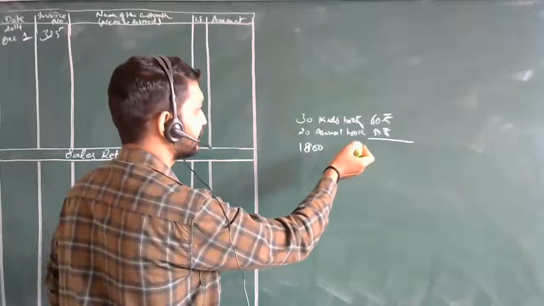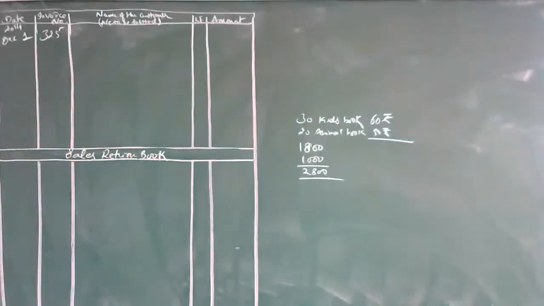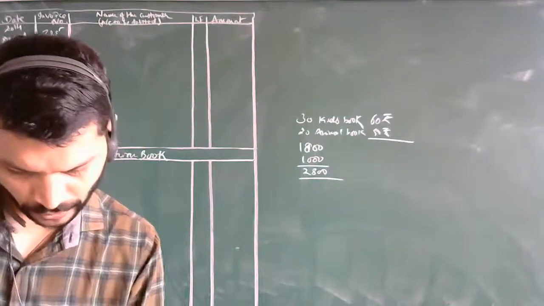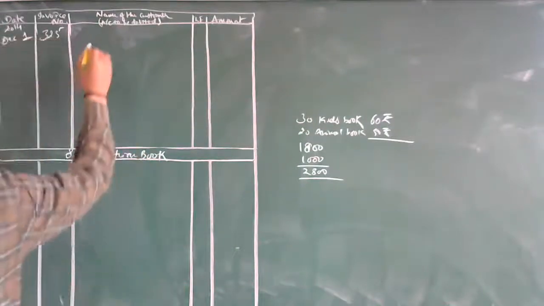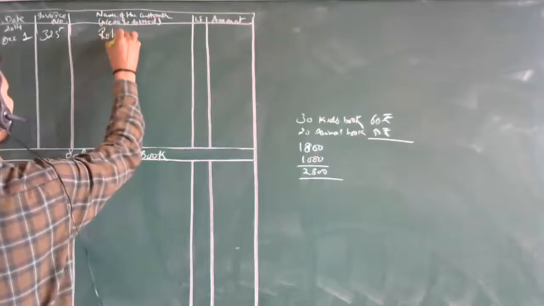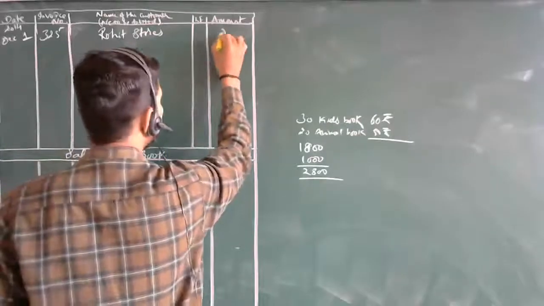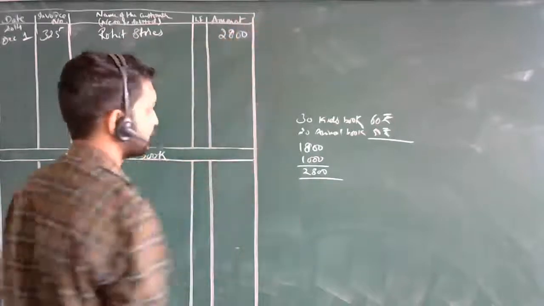And 20 into 50 is 1000. The total is 2800. So this amount we are going to take in the name of whom? Rohit Stores, 2800. So what is the next entry?